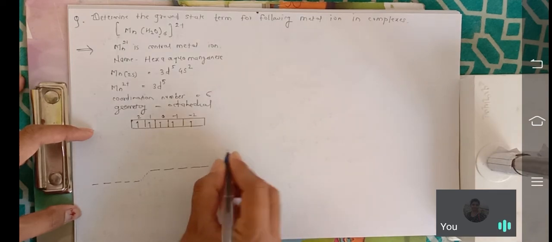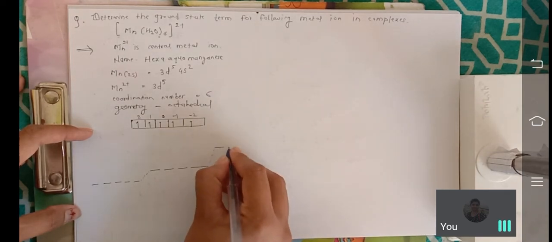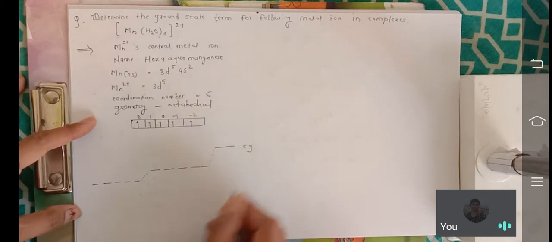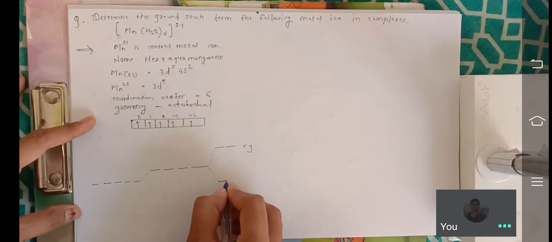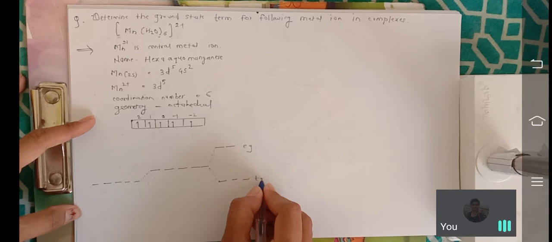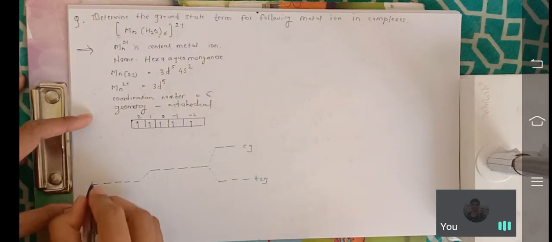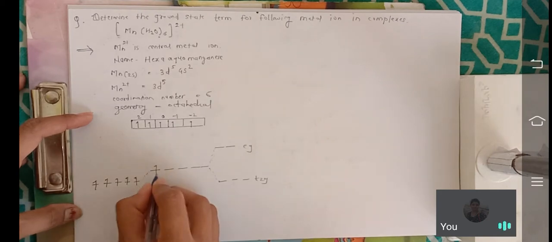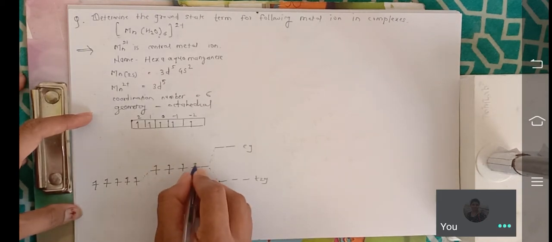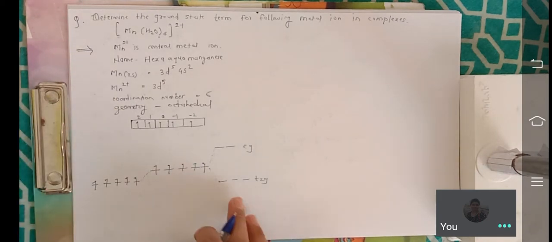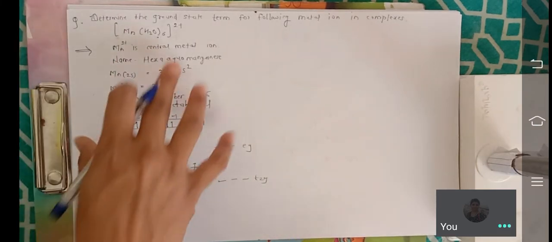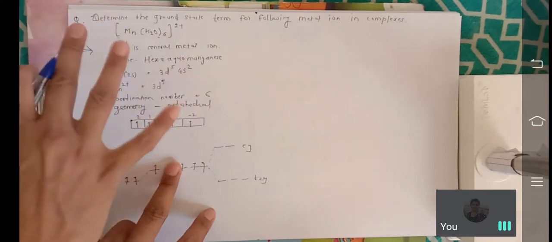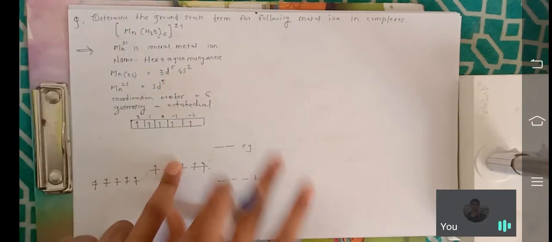Then how do you write it here? This is an octahedral complex, so you write eg and t2g. 5 electrons are present. Water is the ligand, but it is a weak ligand, not a strong one.